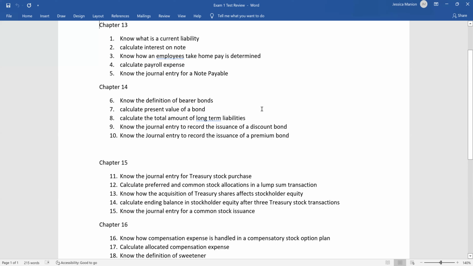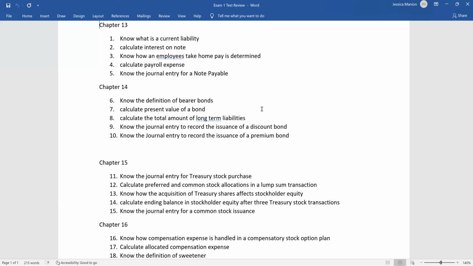Okay. Chapter 14, number 6, know the definition of bearer bonds. Number 7, calculate the present value of a bond. And so just remember with this one, and again, we're going to get some practice with it, but there's two elements to the present value: the present value of the principal, and then the present value of the interest payments.